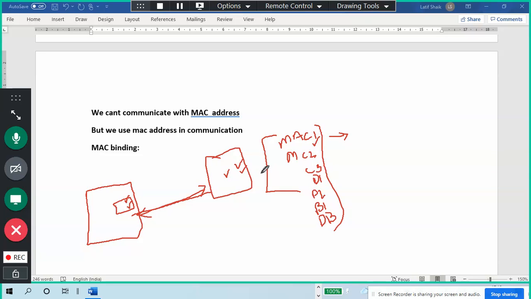So if anybody is connected to this Wi-Fi router, the router verifies their MAC address and checks the list. If it is in the list, allow. If it is not in the list, do not allow. Understand? If it is in the list, give the connection. If it is not in the list, block the connection.